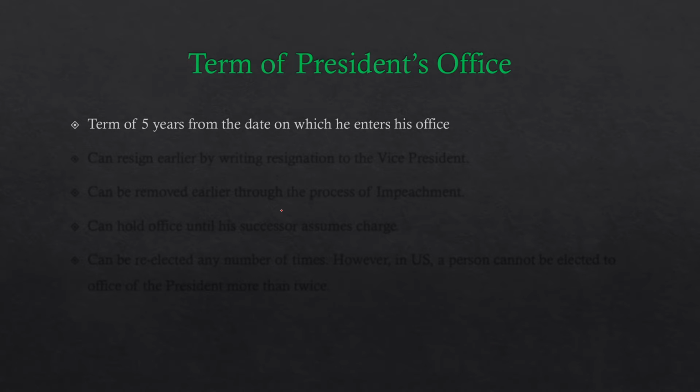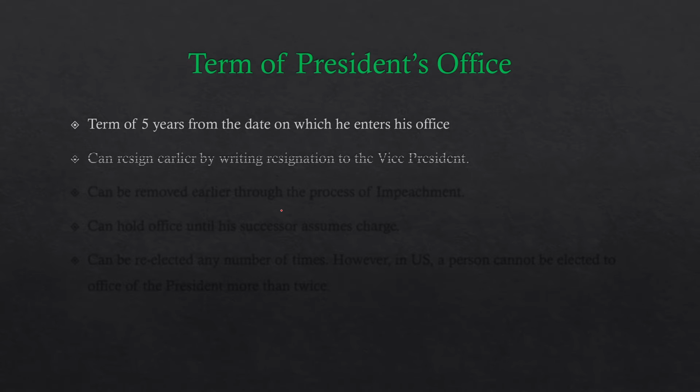So the normal term or the tenure for the president is 5 years from the date on which he enters his office. Then he can always resign earlier, without completing his 5 years, by addressing his resignation to the Vice President of the nation.